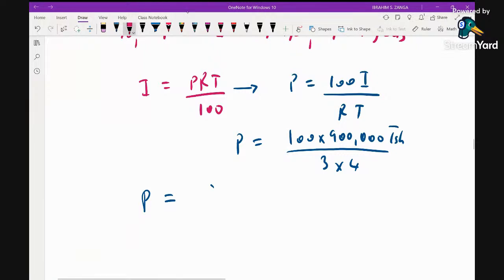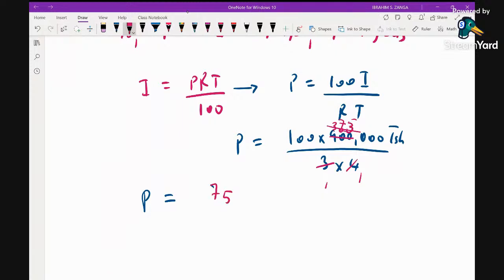When you simplify by 3, here is 1, and here will be 300. You simplify by 4, here will be 1, and here you're going to get 75.